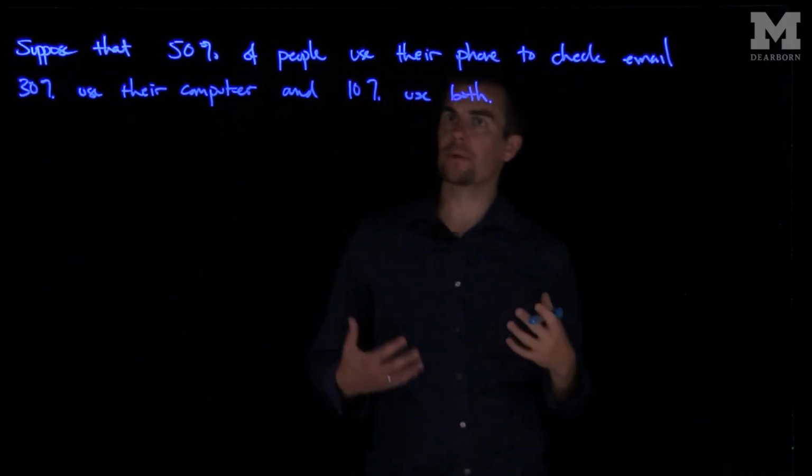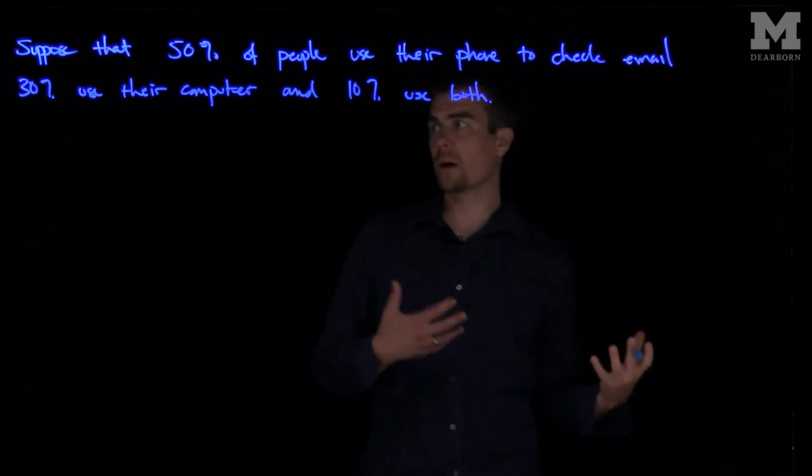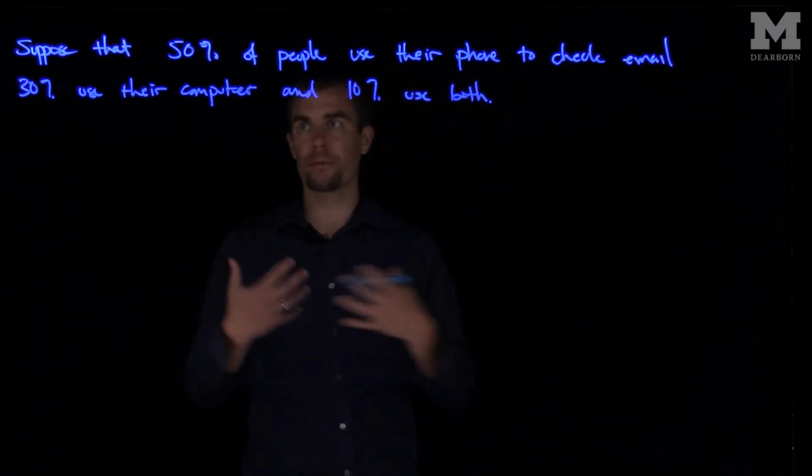So 50% of the population will use their phone to check email, 30% will use their computer, and 10% use both their phone and computer to check email.